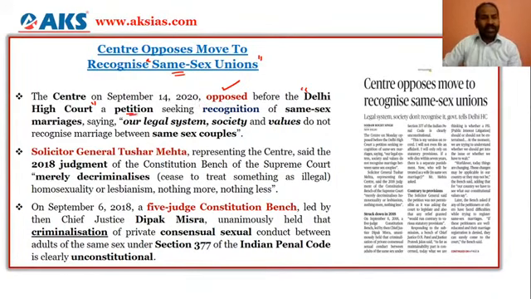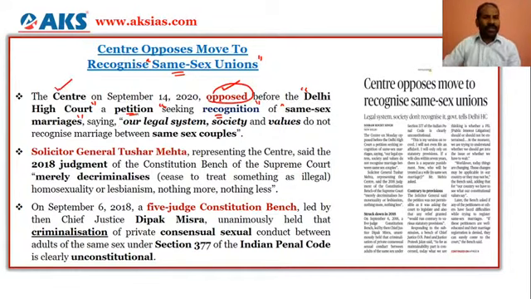So the petitioner is seeking recognition. That means the court or the judiciary has to recognize what? Recognize the same-sex marriages. So the petition filed in the Delhi High Court seeking the recognition of same-sex marriages is being opposed by the centre.